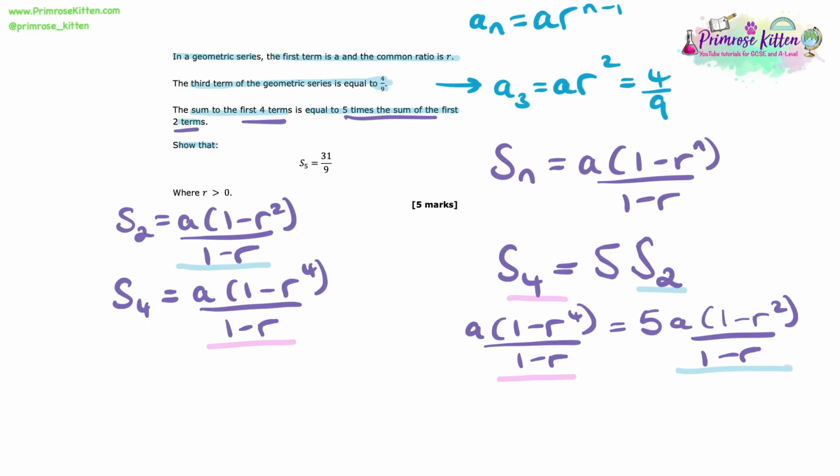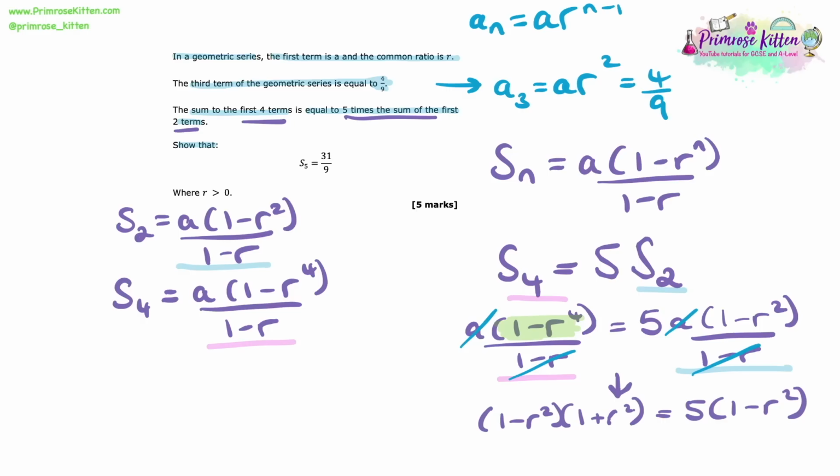I can see that both of the S2s and the S4s have this factor of 1 minus r underneath them, and they also have a factor of a. I can cancel those out then, and this is going to look much, much nicer. I'm now left with just 1 minus r to the 4 is equal to 5 times by 1 minus r squared. Now 1 minus r to the 4 is actually the difference of two squares.